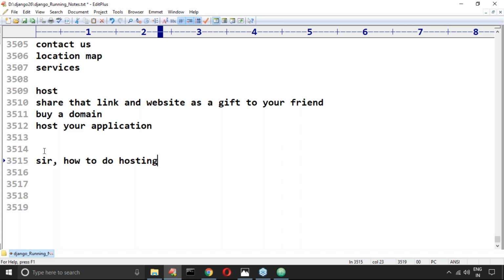Sir, I gifted this website to my mother, to my father, or otherwise to my girlfriend. Can you please? This is the link. I'm expecting it within a couple of days. Sir, this is the website I developed. Then automatically that person is going to guide how he purchased your domain, and after that, how he hosted it. He or she is going to take care. Okay, no problem. If still no one does it, I will be there. Why do you have to worry about that?